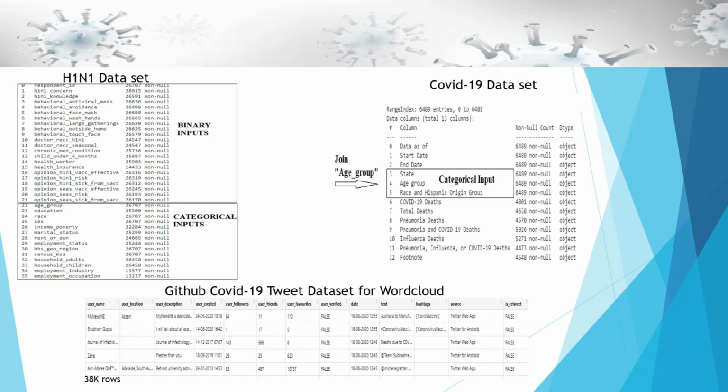Below, I have from GitHub the COVID-19 tweet data set, which I want to develop a word cloud. As we know, word clouds take all your tweets and can output the most common theme or most common words from all the tweet data set. And this data set has 38,000 rows. And I'm hoping we'll see a common theme there that I can apply to the H1N1 data set. Because remember, there at the bottom, on the top half, had a lot of opinions. Is the vaccination effective? What are the risks for both the H1N1 and the seasonal influenza vaccinations?